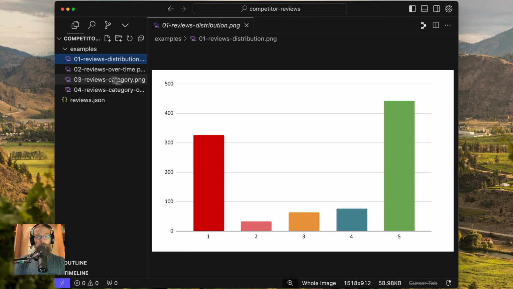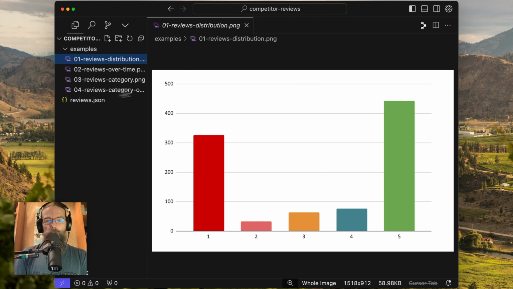In this particular case, we're looking at some reviews. So I've got an example here. This is just the distribution of reviews for a particular client, a customer we were looking at. And this is nothing exciting. You can see this on Google, but I like to dig into the data. I like to moonlight sometimes as a data scientist. I'm not a data scientist, but I like to find out this stuff. And there are some tools out there today that make this really quite easy to do.